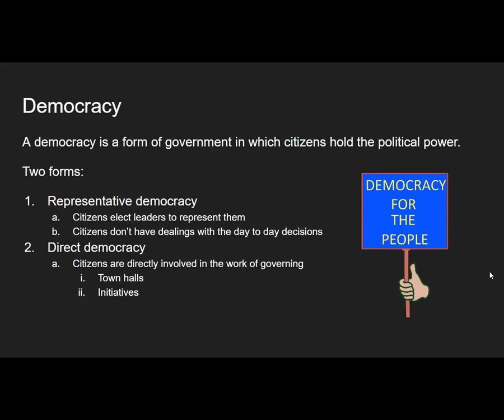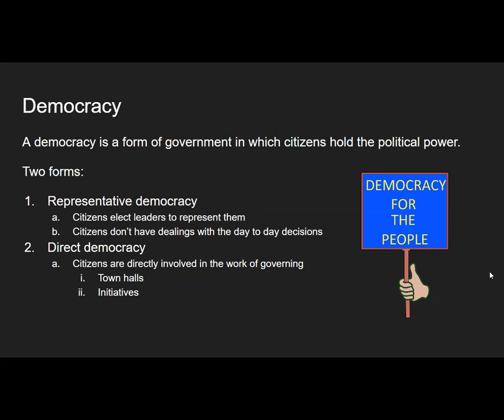A representative democracy is when citizens might not have time, or there might be too many of them to actually deal with the day-to-day decisions that need to be made in a government. And so citizens go through a process of voting. There's an election, and they elect leaders in order to represent them. And those leaders, based on the will of the people, actually make the day-to-day decisions.